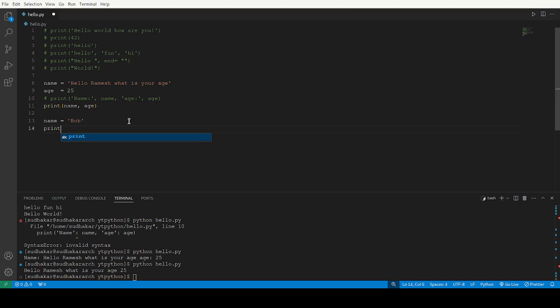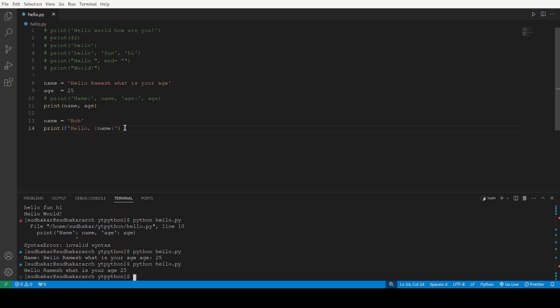Just I will go print and f, double quotes, I will say hello and in curly brackets I will give the variable name. If I give this much, it will be printed. Inside the string we have to use curly brackets for any variable, and it will be done.